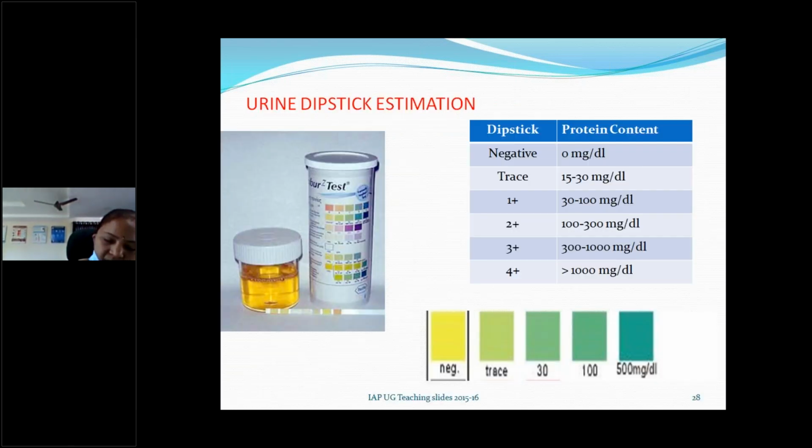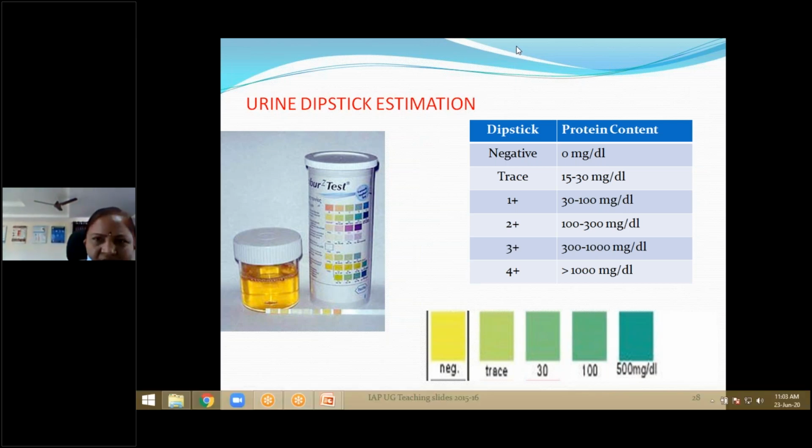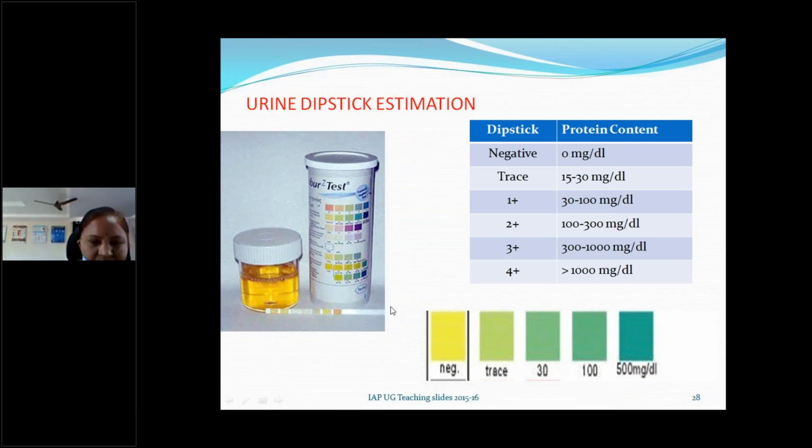So this is our spot urine test, like dipstick methods. Usually this can be done at child labs or sometimes at home also, to educate the parents. This is a strip. This is the strip you can observe, I think. Here you can see this is a urine strip. With this strip we will usually dip it in the urine.